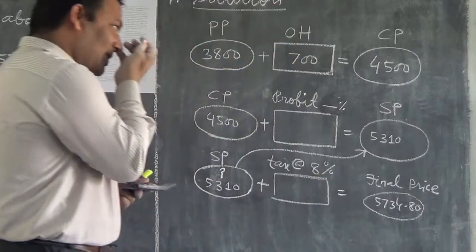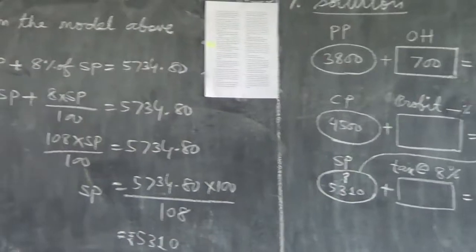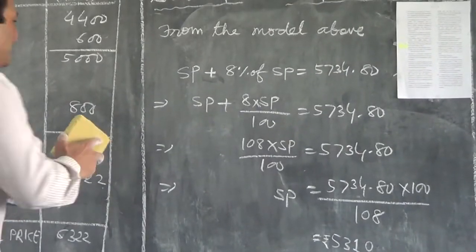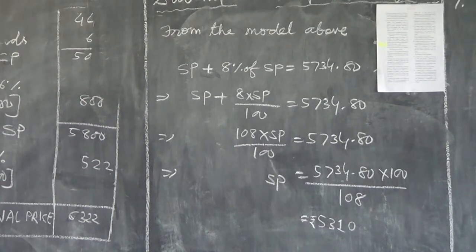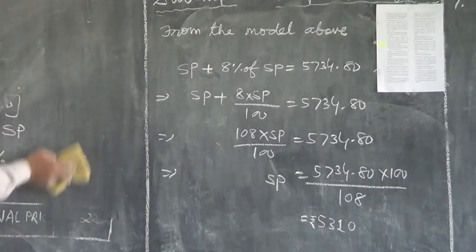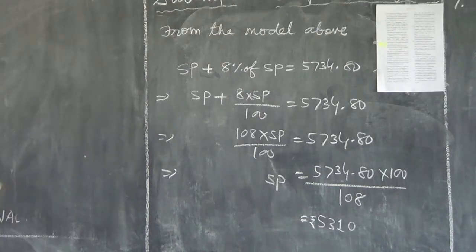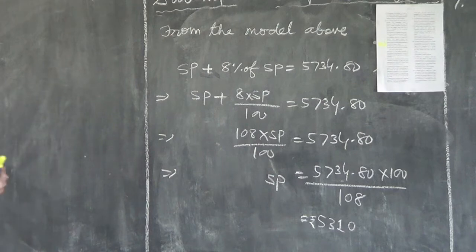5310. Now you tell me, children. If I do not take profit as P% or profit as R%, my answer is also coming. I told you, if you take profit as P% also, you are perfectly right. In that case, you are going to frame one equation.